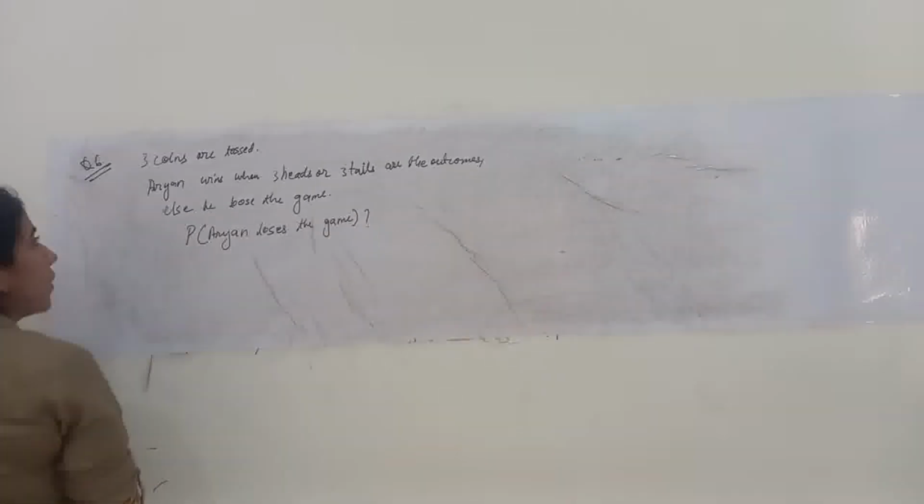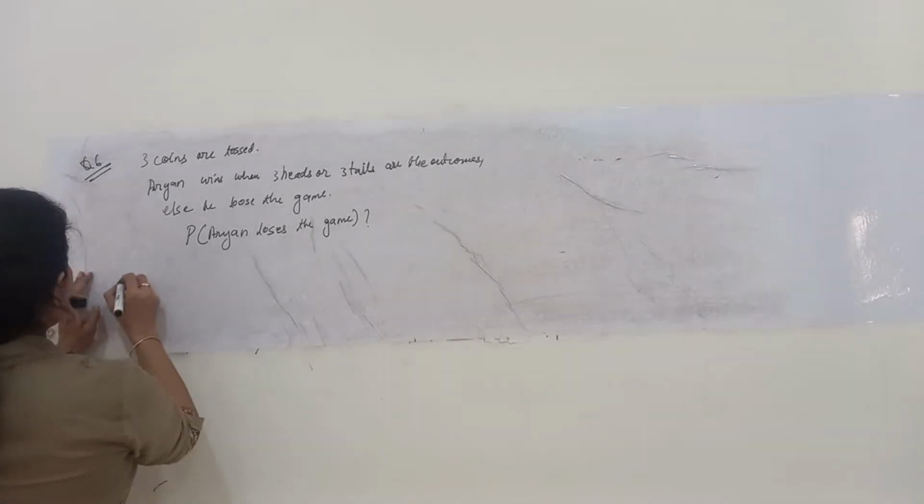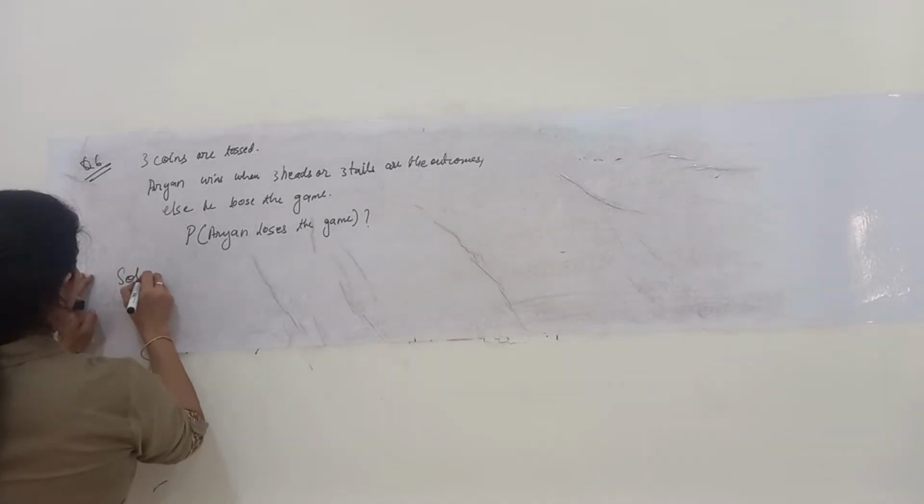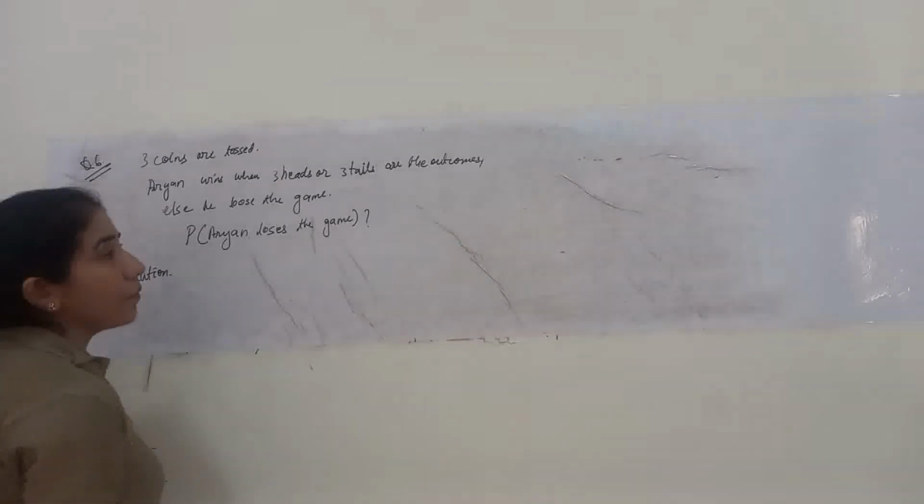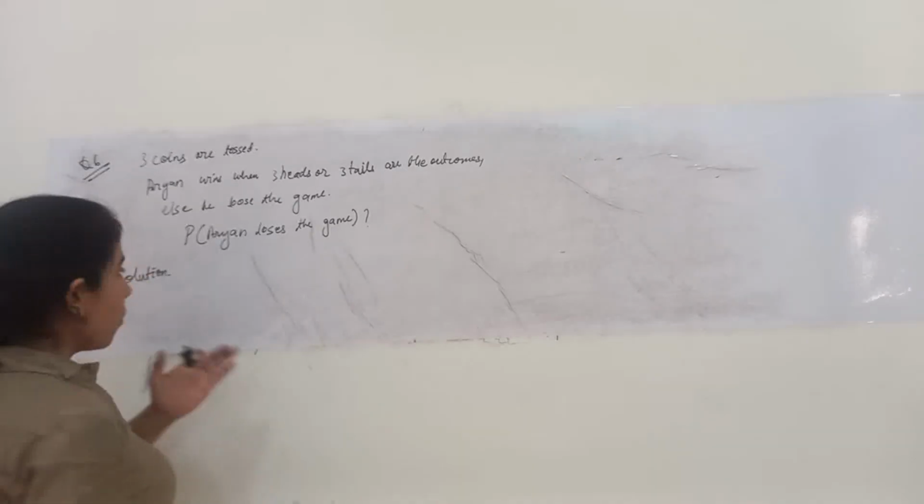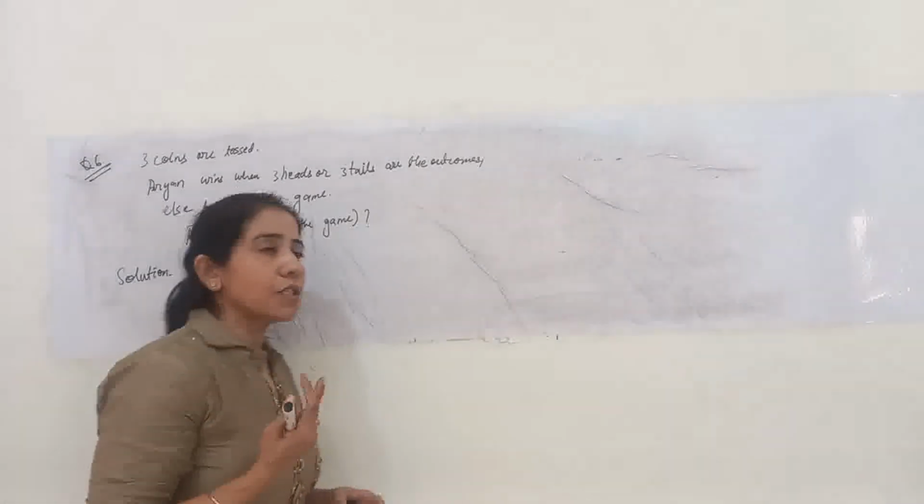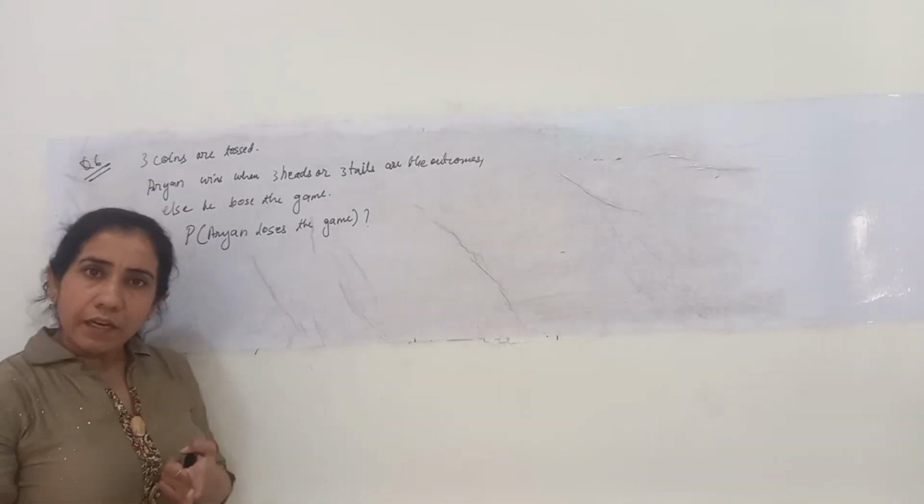We have to find this. Okay, now to find this, I'll start with the solution part. First of all, I'll find how many total outcomes are possible. When a coin is tossed, there can be only 2 possible outcomes, either a head or a tail.